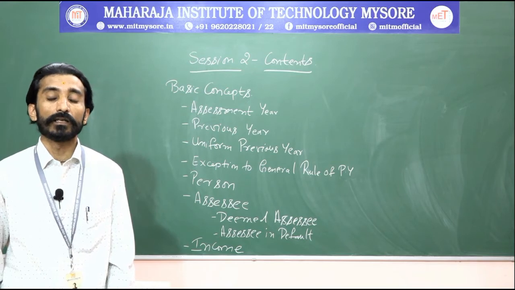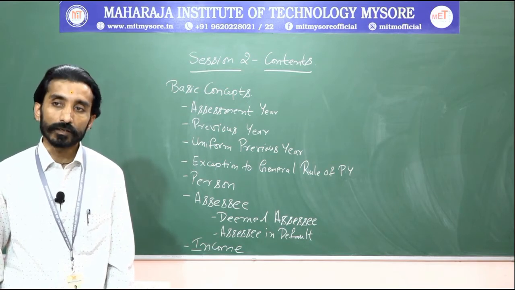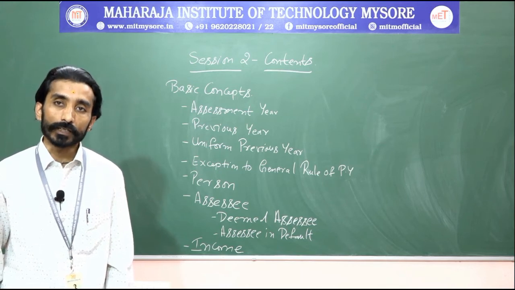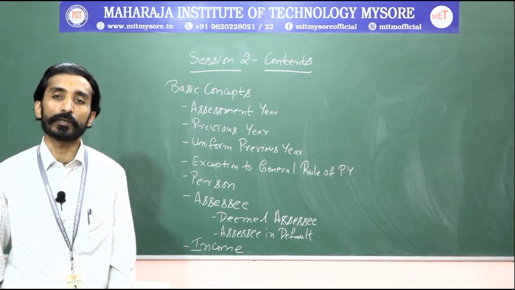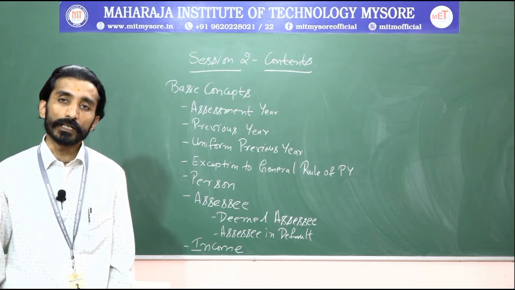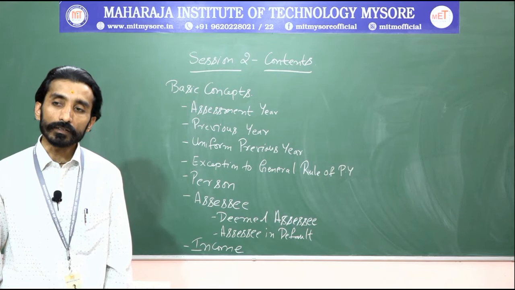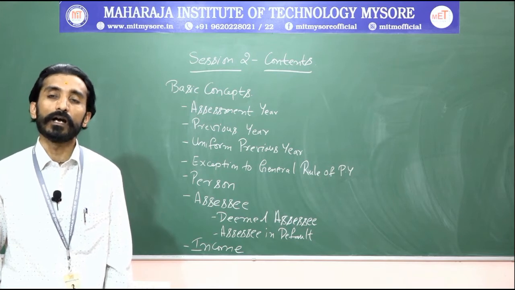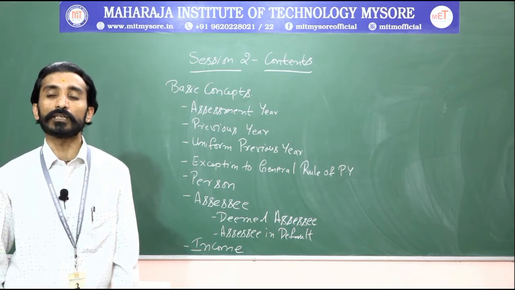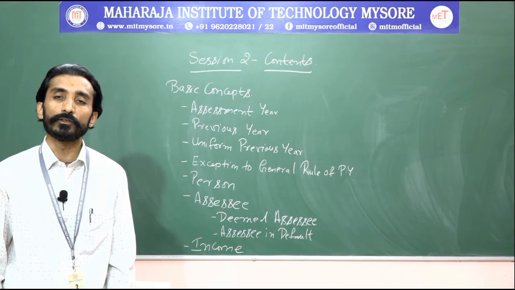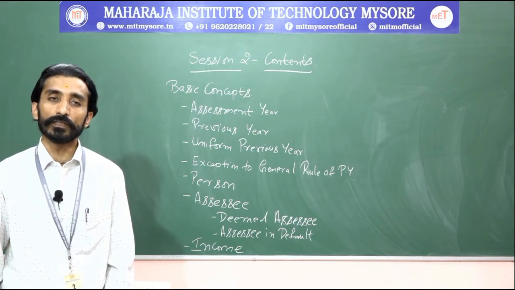Next thing is an association of person or body of individuals, where it might be incorporated or it might not be incorporated. In the sense, it might be a registered organization or a non-registered organization. Association of person means people coming together for a common purpose or a common goal to fulfill their activities, fulfill their needs.